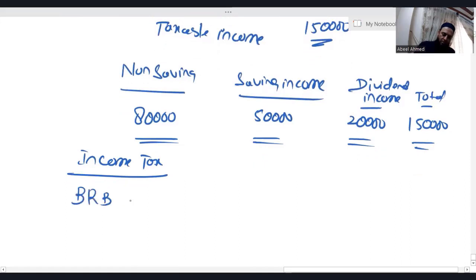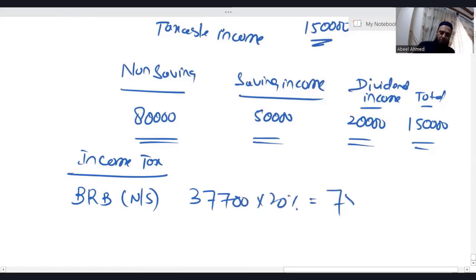Basic rate band, non-saving: 37,700 into 20%, I'll get 7,540. The taxable income in the column of non-saving is 80,000. Out of that, 37,700 we have applied the tax.